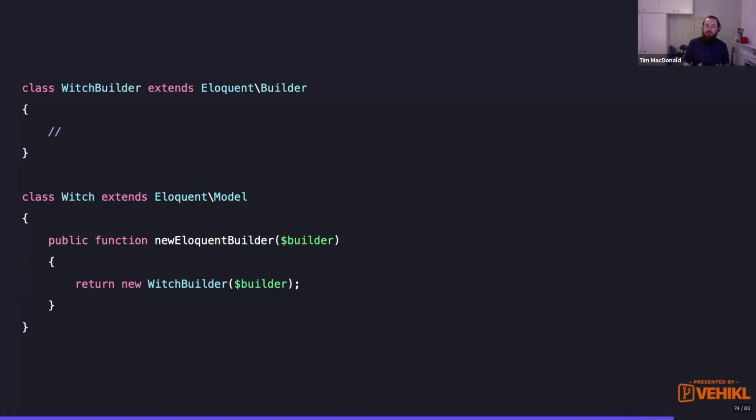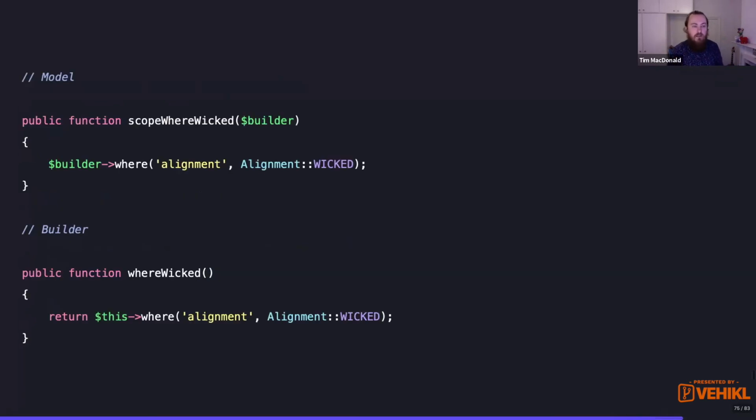So we're going to do the same thing here that we did with the collection with an Eloquent builder. So we're going to create our own version of the builder that extends the Eloquent builder. And then, just like with the collections, there's a method on the model called new Eloquent builder. And we're going to return our instance of the which builder, which extends the Eloquent builder. And that means we can move scopes from the model to these dedicated classes.